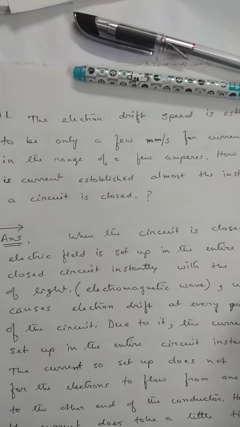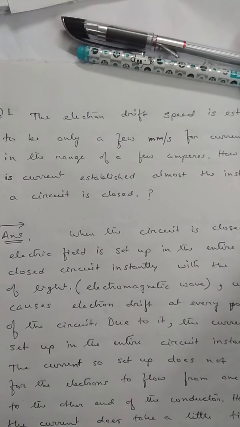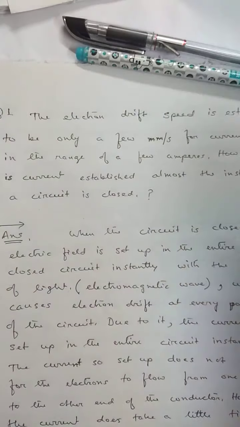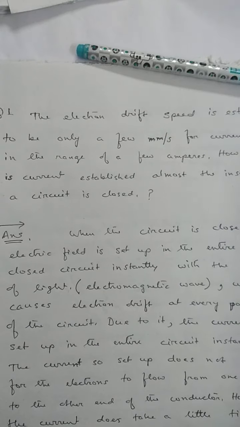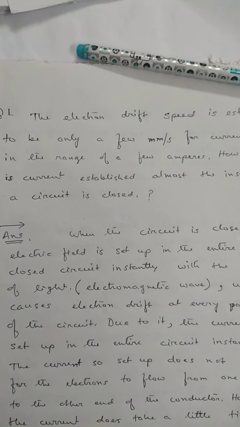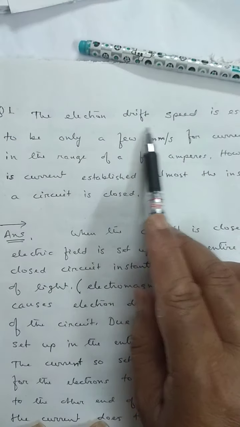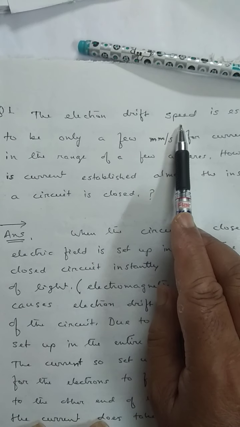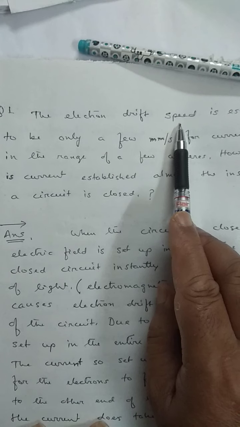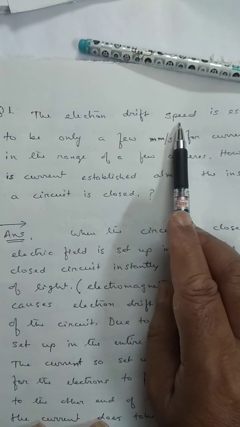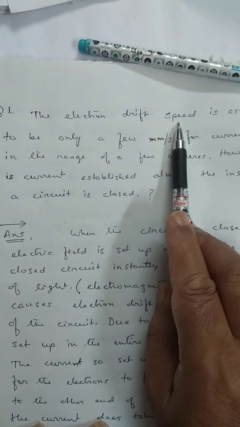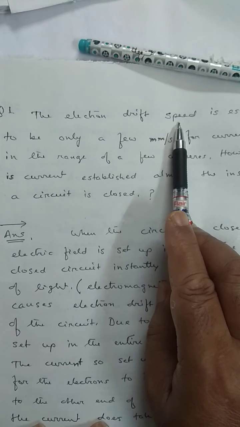This is the third class of current electricity. Here we want to discuss a very important question. In the last class we derived the drift speed, which is very small. Can you remember the value? I think in that numerical it is 0.4 millimeter per second.